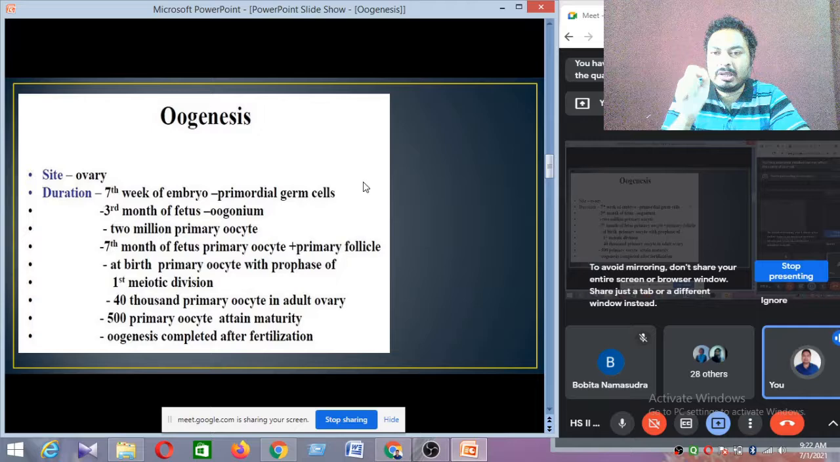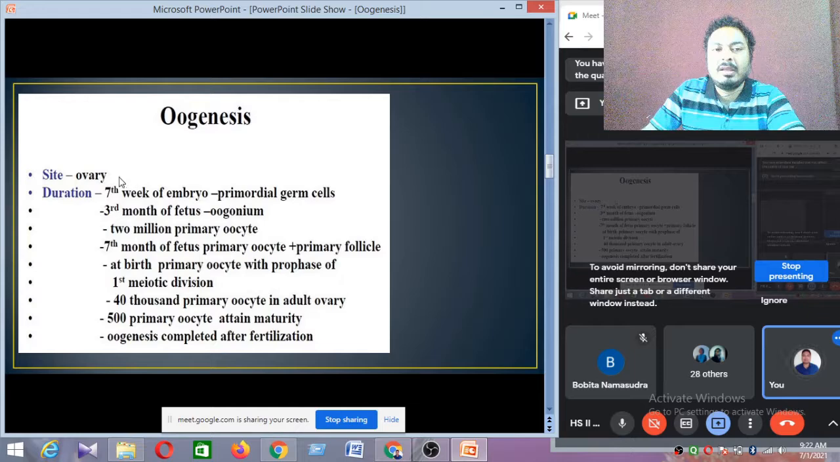So during this 7th week embryonic stage, the female child has already developed the ovary inside the fetus. So inside the ovary of this female fetus, at the 7th week of the embryo, primordial germ cells are produced. Okay, so primordial germ cells develop during the 7th week of the embryo. This is the very interesting point.